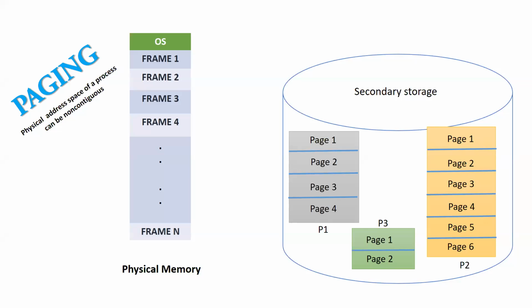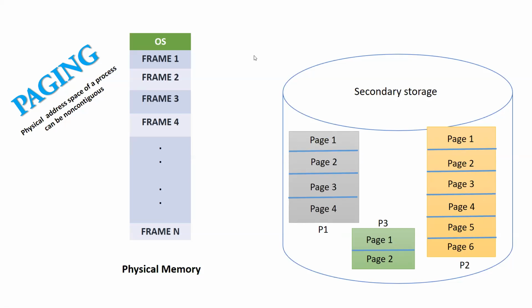Keep in mind the processes will be divided into various pages. The processes in the secondary storage will be divided into equal parts. Those equal parts that you are seeing here, page 1, page 2, page 3, are called various pages of a process. If the process is small, the pages will be fewer. If the process is very large, the number of pages will be high. But all the pages will have equal length, the same size.